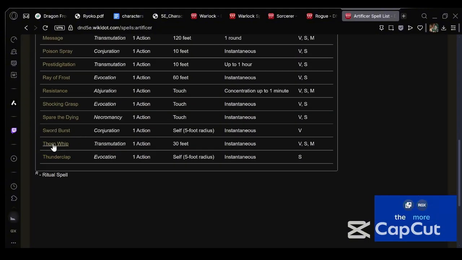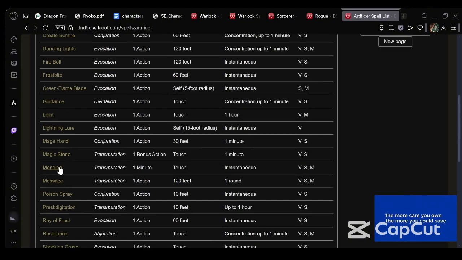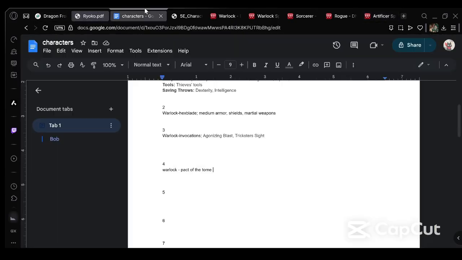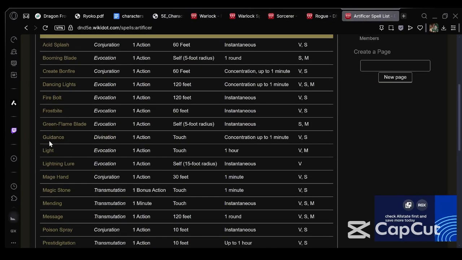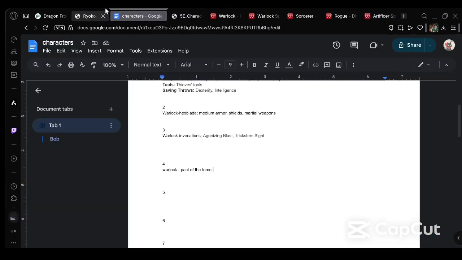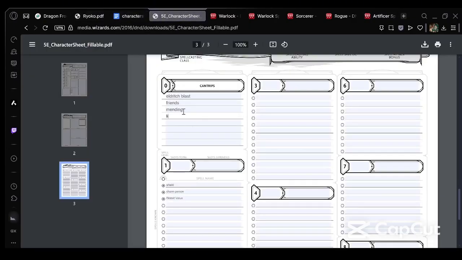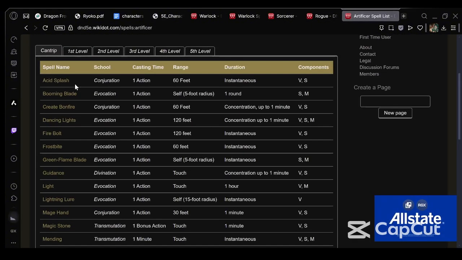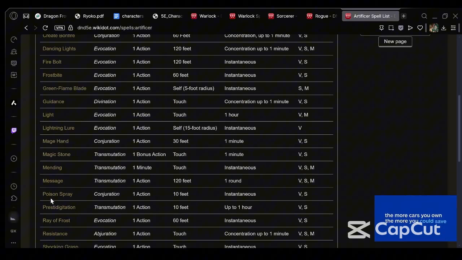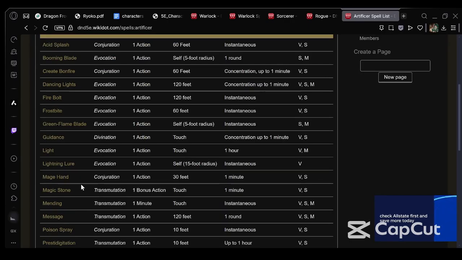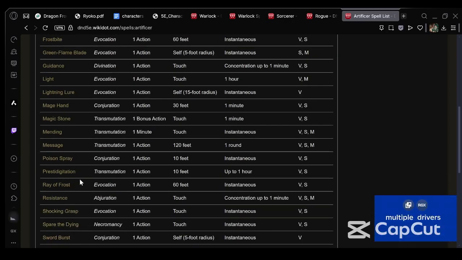Okay, so what cantrips? We will take Mending, easily reflavored as you knowing technology. Then what else do you take? Light actually. We'll take Light because you technically don't have dark vision, but I mean, might as well. And it could be useful for other party members. Also, Light can just be reflavored as one of your bullets you shoot out just sparks a little bit longer, or there's other ways to do it that I can't think of off the top of my head.